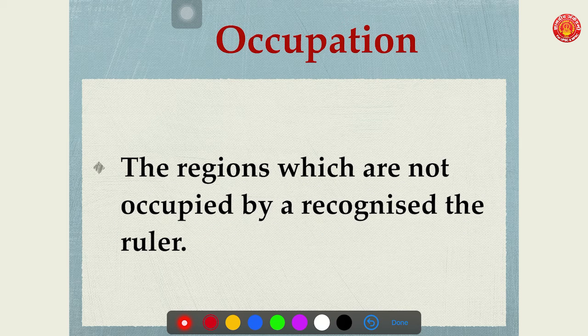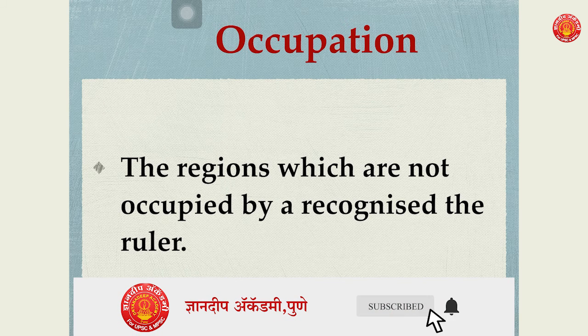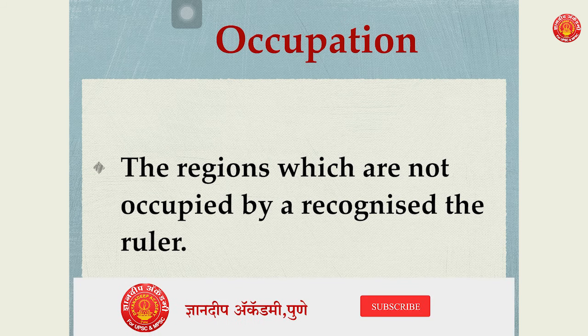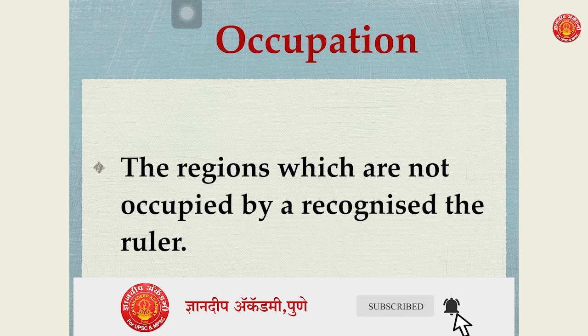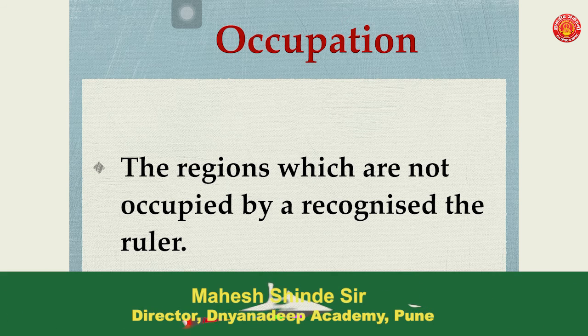Second one is occupation. The regions which are not occupied by a recognized ruler and we are occupying that region, it is occupation. Let us say we found a particular island in the Arabian Sea. Not Pakistan, nor India, nor Maldives, nor Sri Lanka are claiming sovereignty on that region. Only tribals are living on that island, and it was not known to the world.